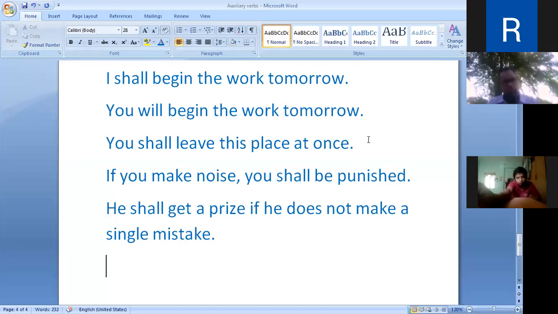Now, the next use of shall. Rhymes like the following were found helpful to learn the uses of shall and will.